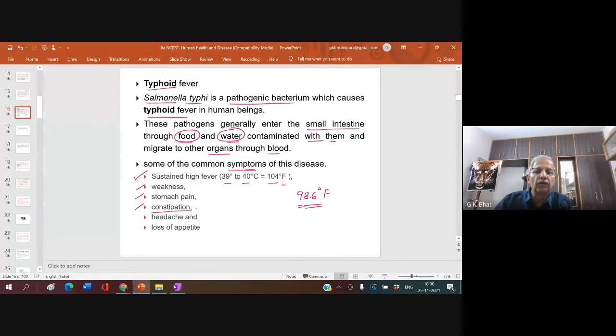Constipation is difficulty in passing the stools. You are going to your washroom and giving the command, but no download is happening. You cannot defecate. You cannot pass your feces down. That is constipation.